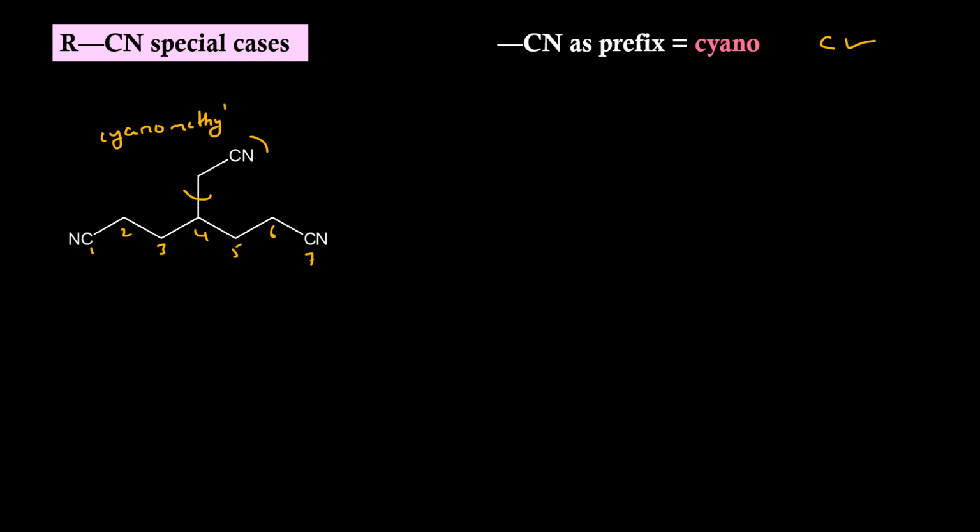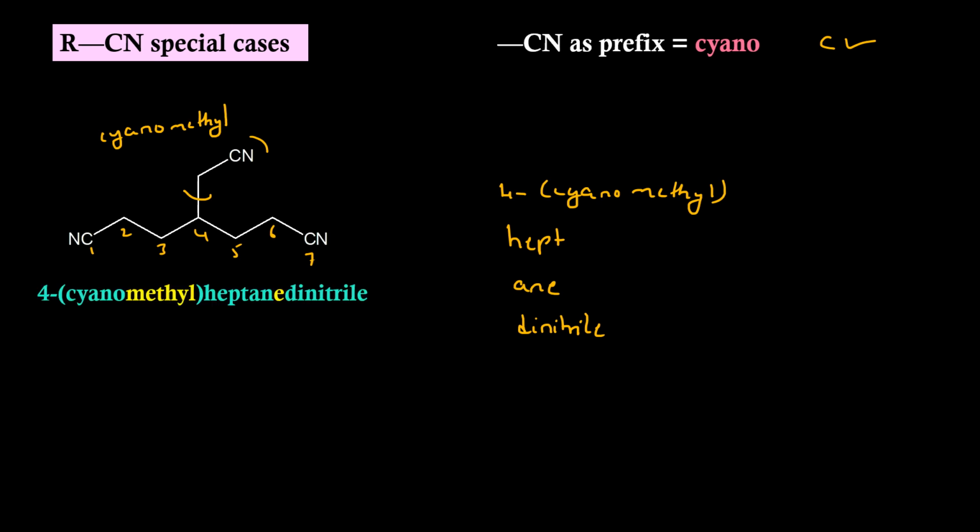So the secondary prefix for the molecule will be cyanomethyl at position 4. Root word will be hept. Primary suffix is ane. Secondary suffix is dinitrile. So the IUPAC name will be 4-cyanomethyl heptane dinitrile.